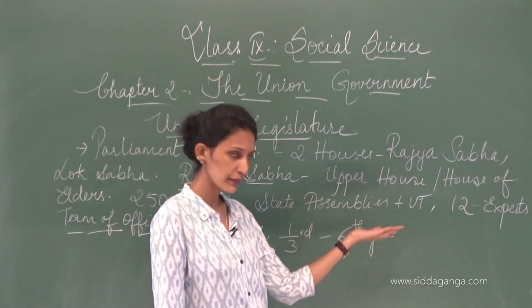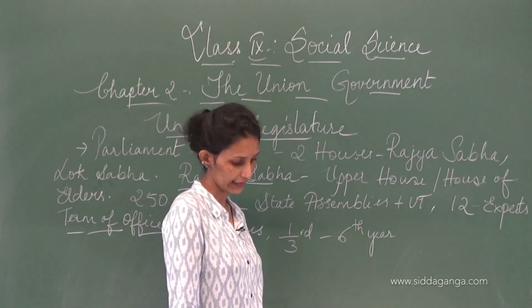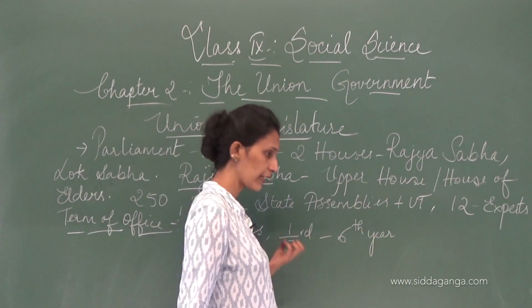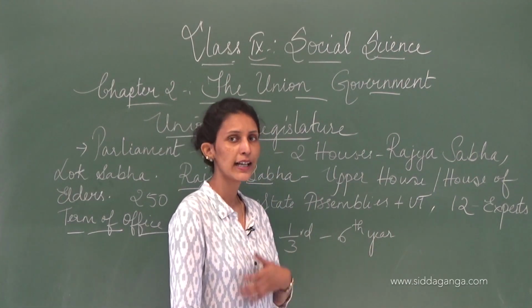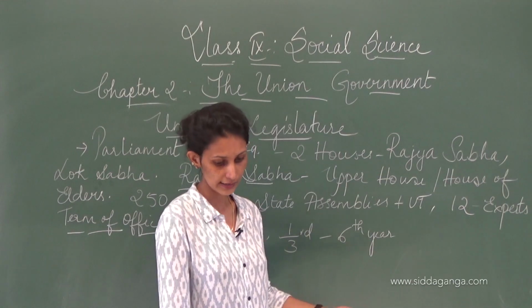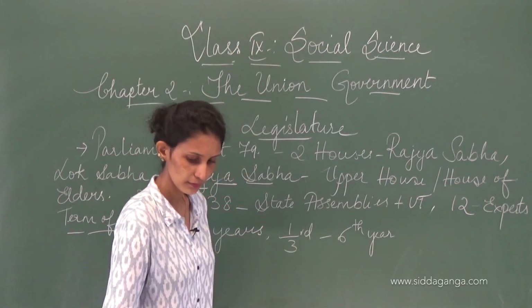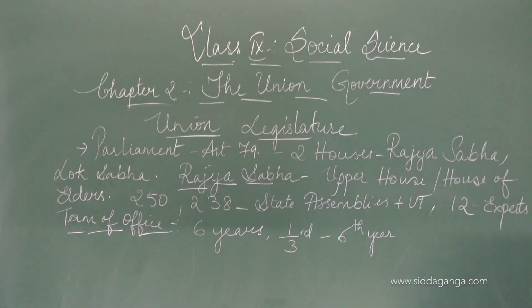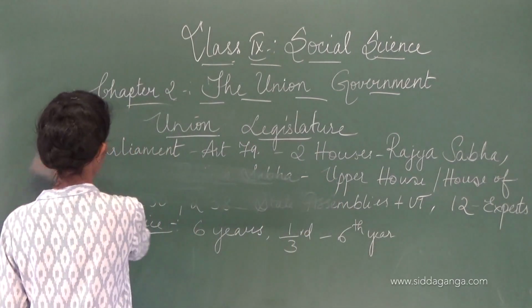Now in their place, when they retire, different members are elected. If any member doesn't wish to continue in the Rajya Sabha, they are free to resign. Now, what is the qualification to become a member of the Rajya Sabha?